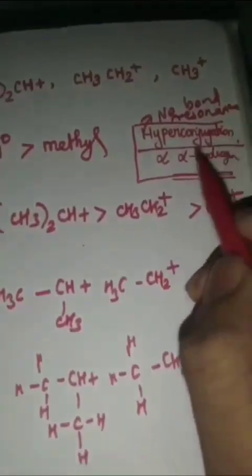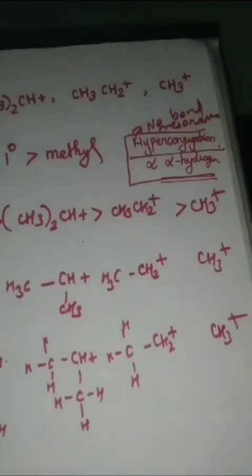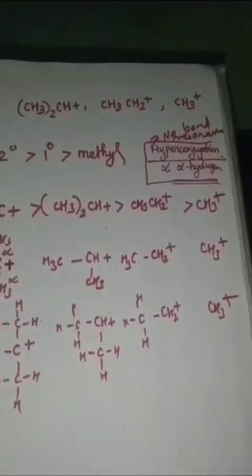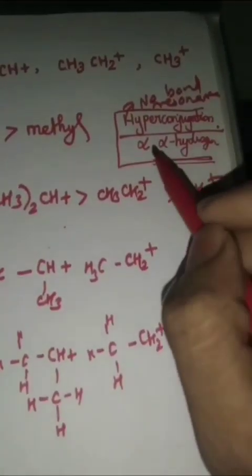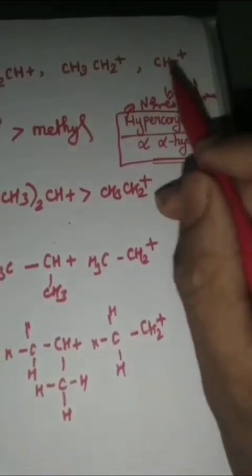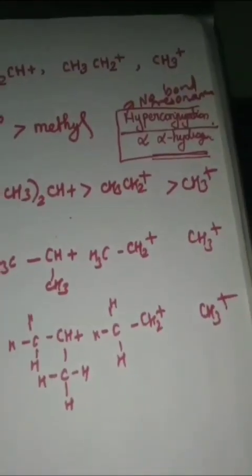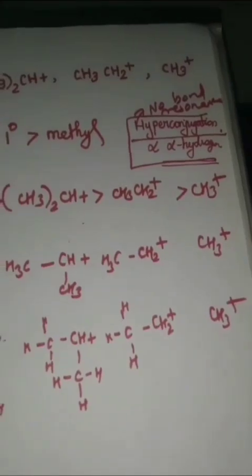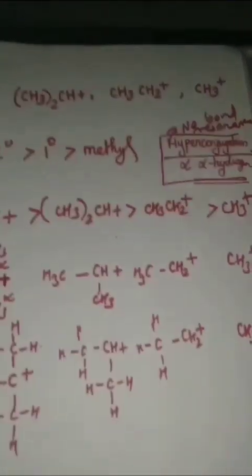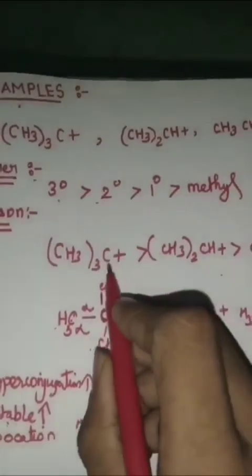And hyperconjugation is directly proportional to alpha hydrogen. What is hyperconjugation? We are going to see clearly. You need to remember how many alpha hydrogens are present in the compound; that many hyperconjugating structures will be present in that compound. Now we are taking C+(CH3)3.